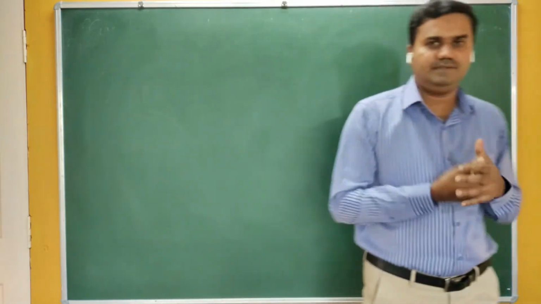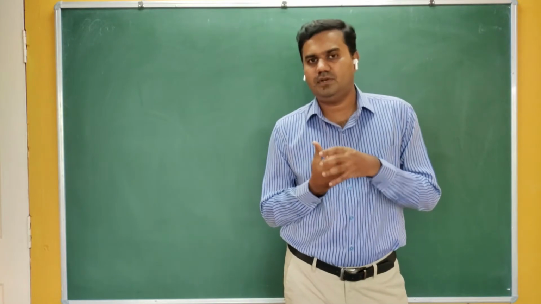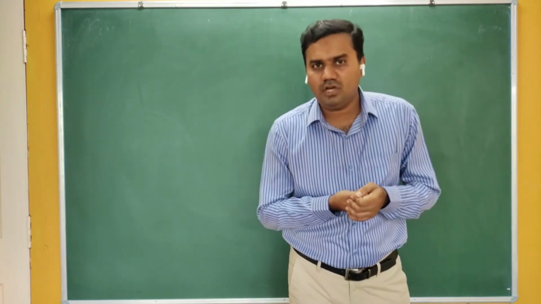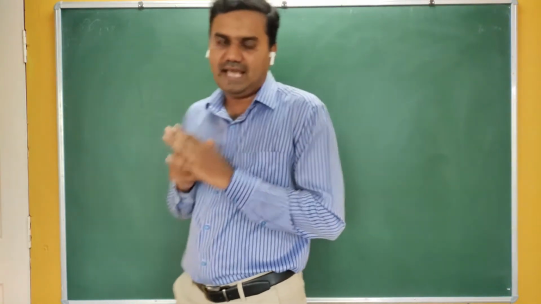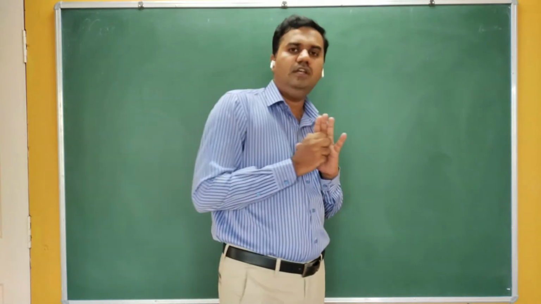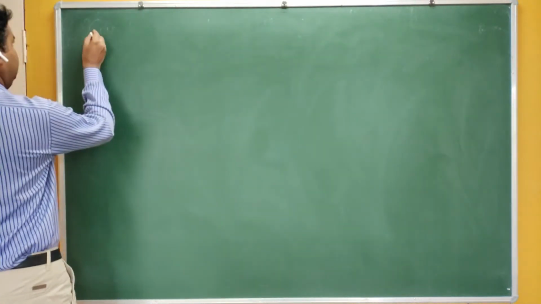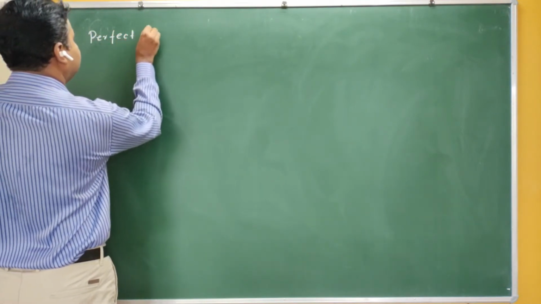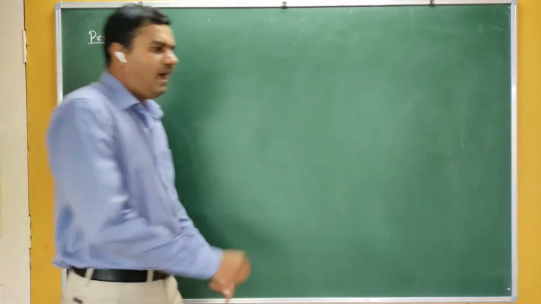Ideal citizens. In the same manner, we make certain postulates and laws, and the gas which obeys these laws is called an ideal gas or perfect gas. Therefore our gas should obey the gas laws at all conditions of temperature and pressure. If the gases are obeying them, then such gases are called perfect gas or ideal gas.